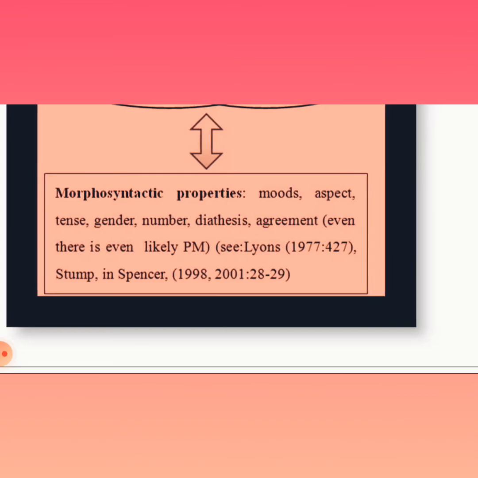Morphosyntactic properties contain mood, aspect, tense, gender, number, diathesis, agreement. See Lyons 1977, 427, and Stump in Spencer 1998.